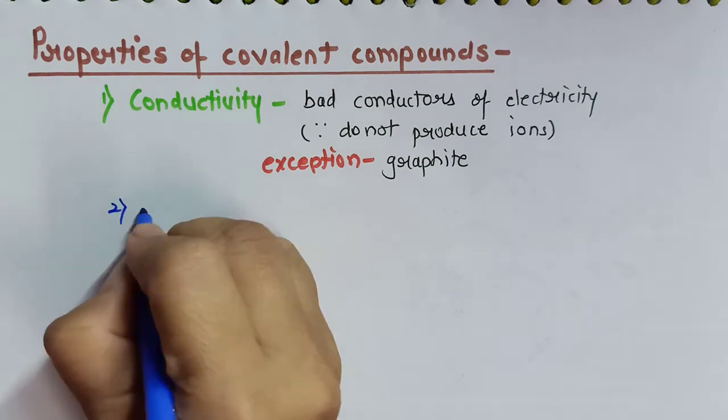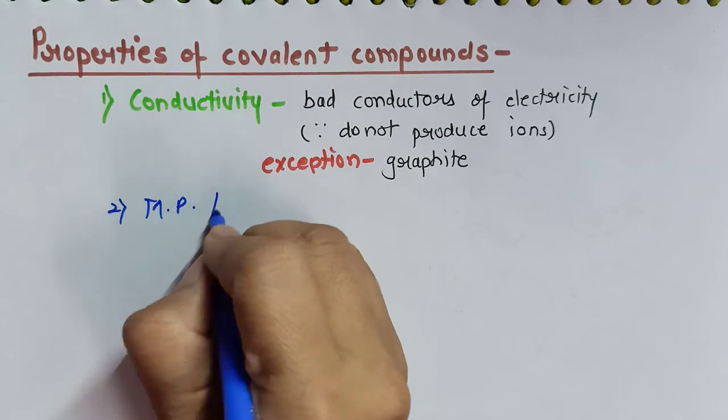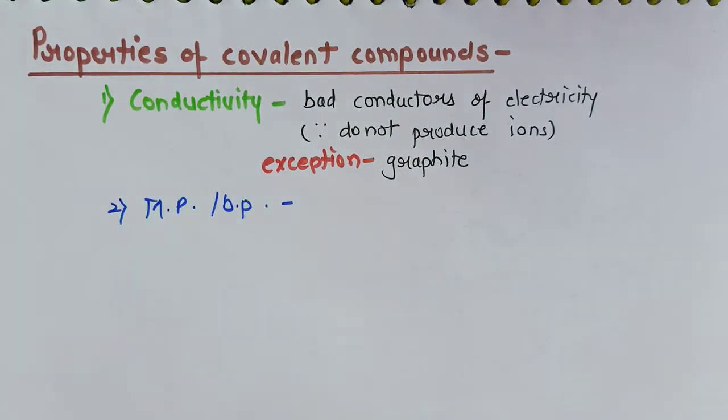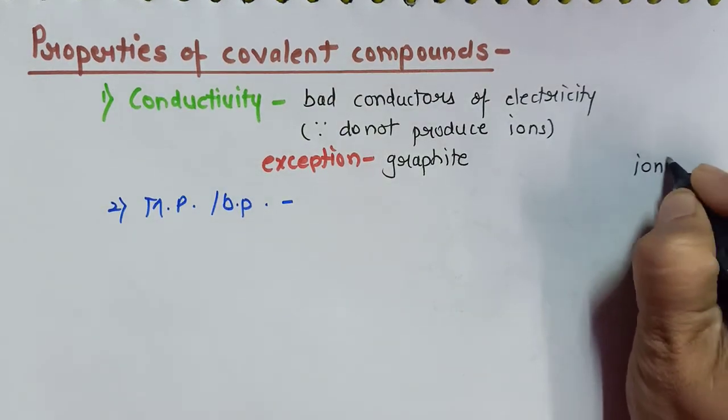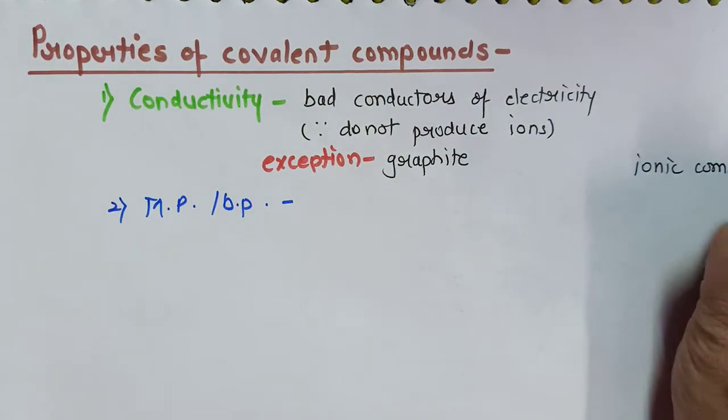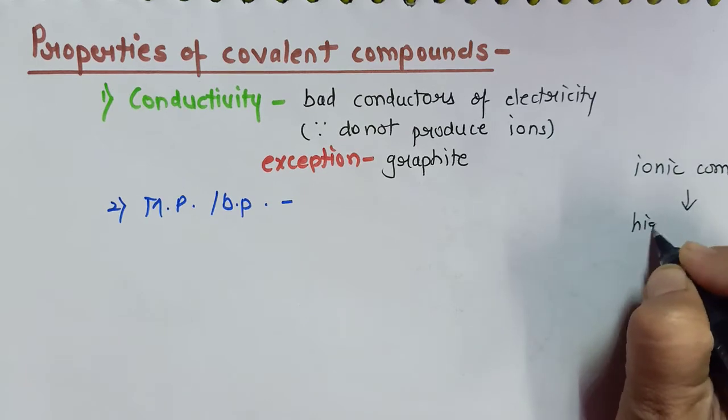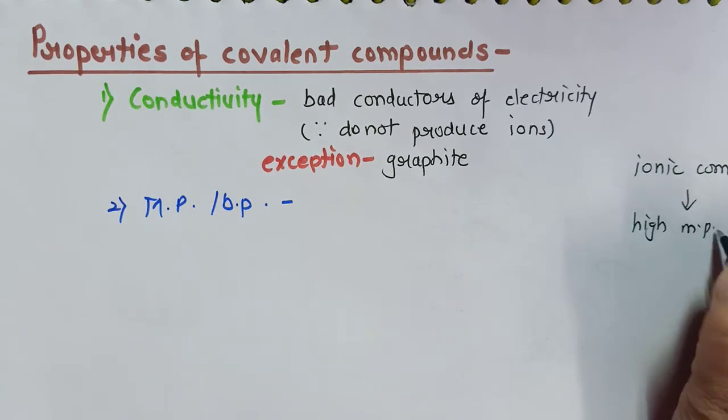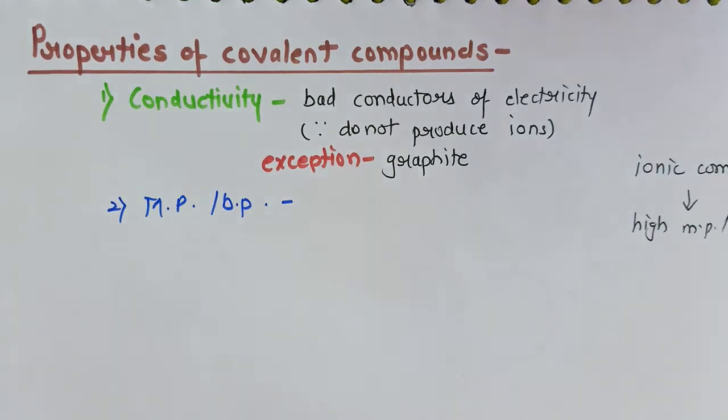The second property is melting point or boiling point. Now for ionic compounds, we always say that they have high boiling and melting points. Why?